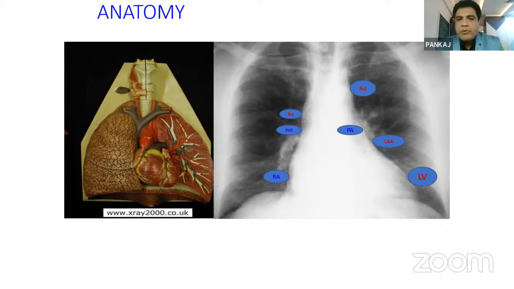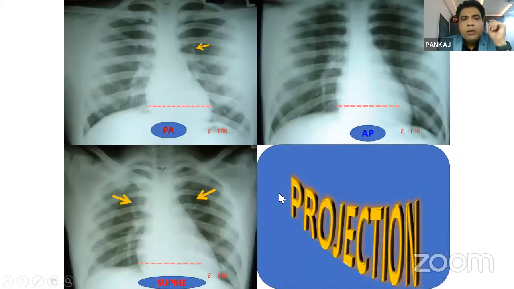This is the X-ray picture where the areas have been marked: the aortic area, SVC area, PA area, left atrial appendage area, and aortic area. This is the area where the right atrium is present. The importance of this slide is that this patient was sent for an echocardiography, and they said there is cardiomegaly on the X-ray.